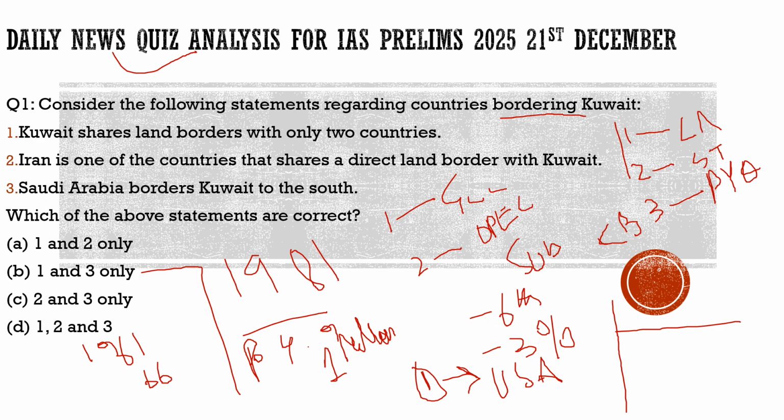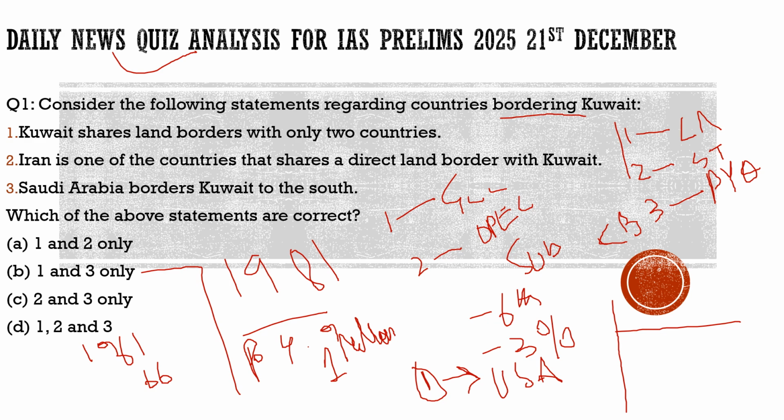So in this way, this visit is going to be crucial for India's foreign relations, for India's relations with the Gulf countries. So this is what we need to know about this article. This much is way more than enough of what we need to know about it. Now let us try to solve this question and get more idea about it.